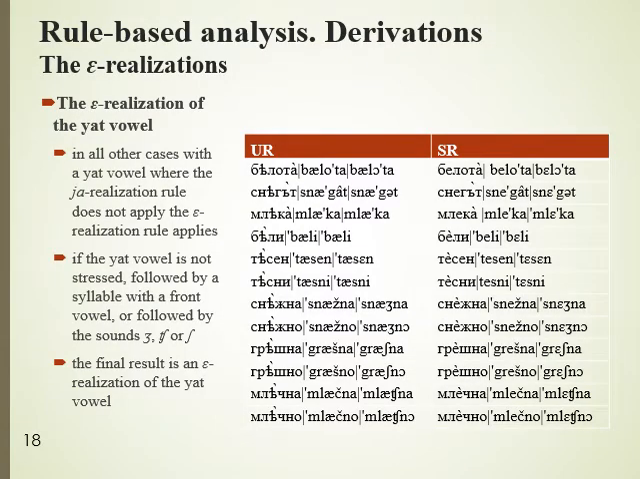In all other cases with a Yat vowel, where the Ya realization rule does not apply, the A realization rule applies instead. This happens if the Yat vowel is not stressed, if it is followed by a syllable with a front vowel, or by the sounds zh, ch, or sh. The final result is an A realization of the Yat vowel. In the examples, you can see words with an A realization of the Yat vowel.